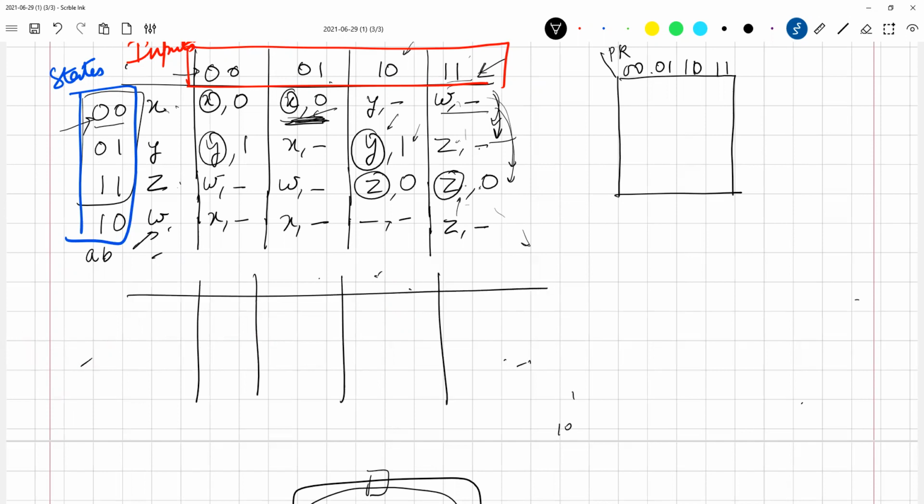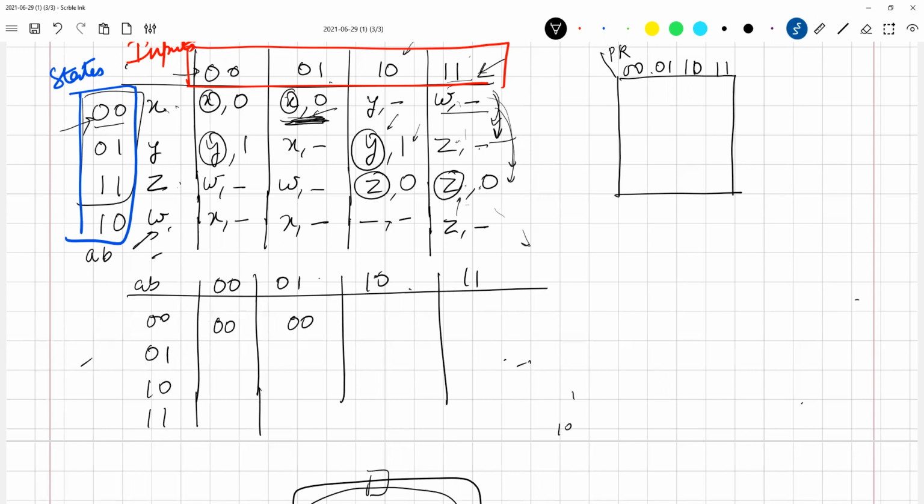Corresponding to this, my inputs are 0, 0, 0, 1, 1, 0, 1, 1. My current state AB is 0, 0, 0, 1, 1, 0, 1, 1. What is my next state here corresponding to 0, 0? X is 0, 0.